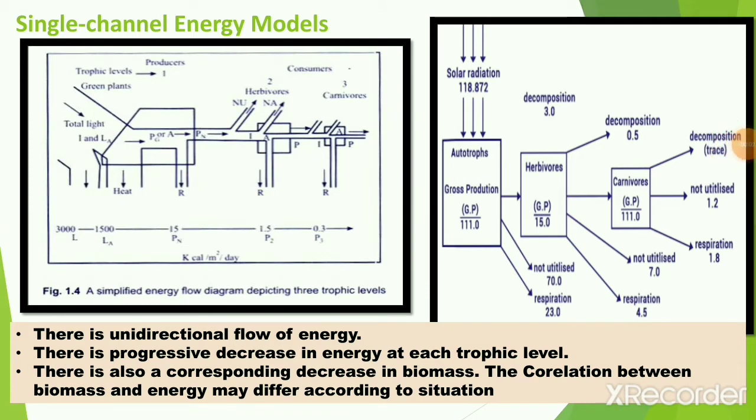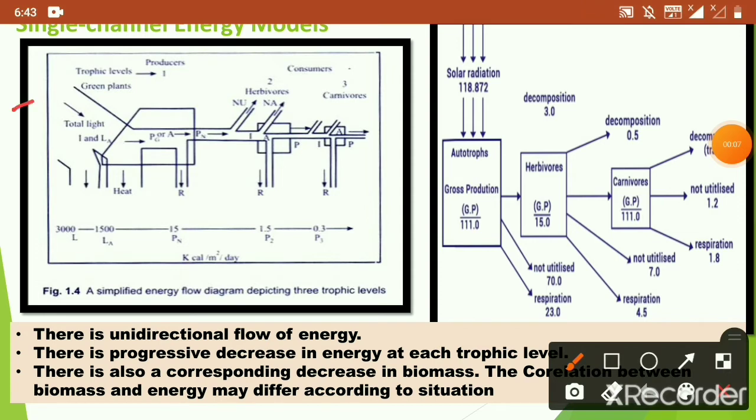As you can see here, there are two single channel energy flow models. The first one was given by E.P. Odum in the year 1963, and by this model he explained the unidirectional flow of energy in three trophic levels. He also explained that as the flow of energy takes place, there is a gradual loss of energy at each and every level, which results in less energy available at the next trophic level.